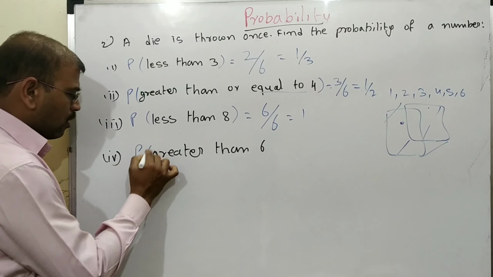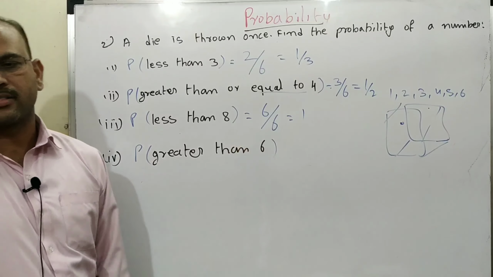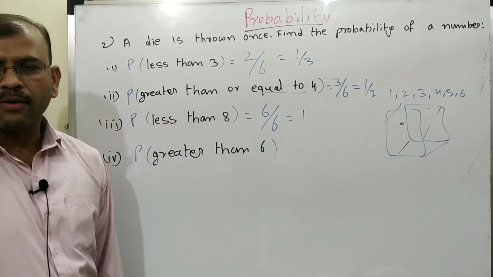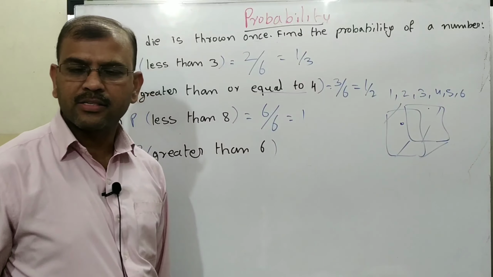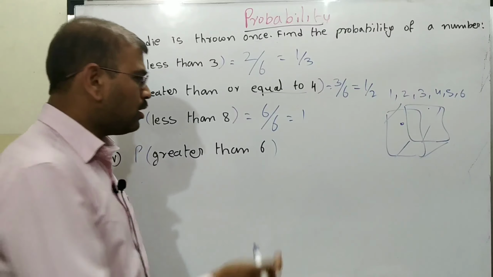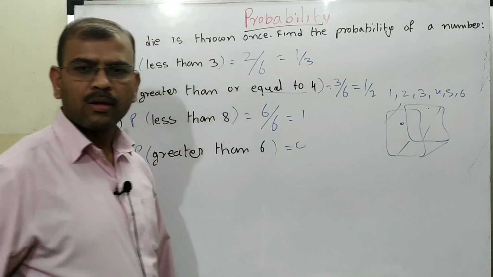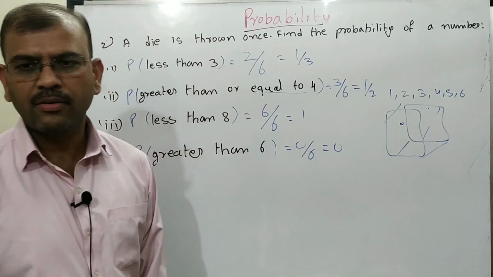Next, probability of greater than 6. How many values are there greater than 6? The die contains 6 faces. Greater than 6 is what? 0. 0 out of 6 possibilities, that is 0.